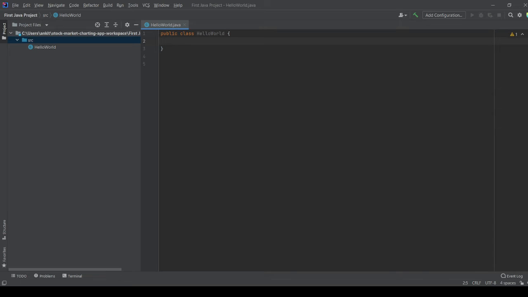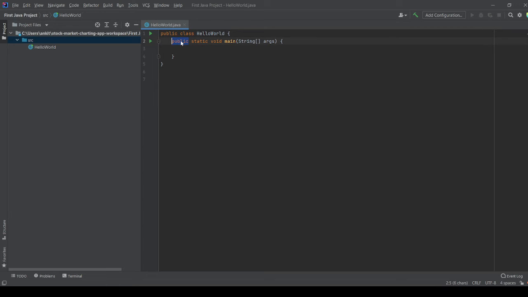Let's talk about the main method. So what is the main method? The main method is basically the entry point for the compiler to check on the application where the actual logic is written. When we talk about modifiers for the main method, it is public and static.